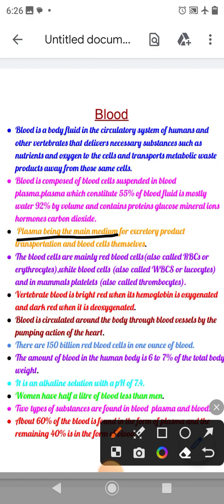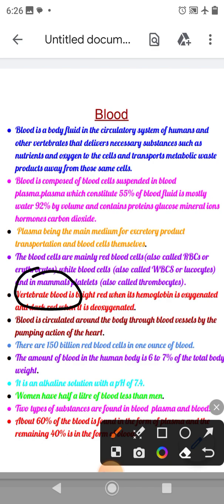Plasma is the main medium for excretory product transportation and blood cells themselves. The blood cells are mainly red blood cells, also called RBCs or erythrocytes, white blood cells, also called WBCs or leukocytes, and in mammals, platelets, also called thrombocytes.